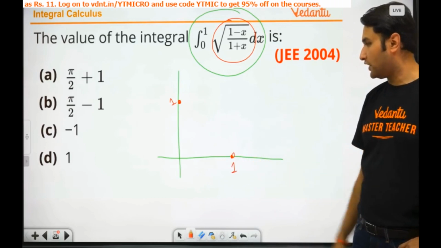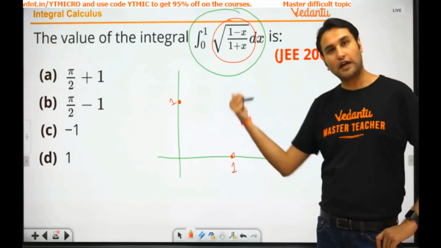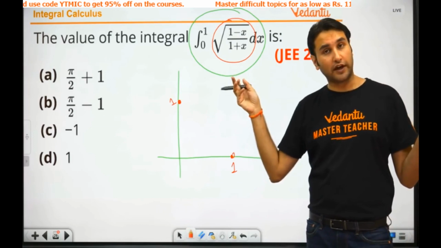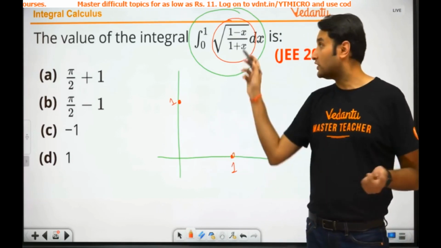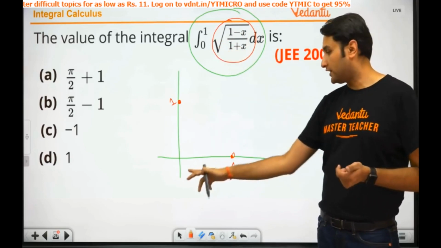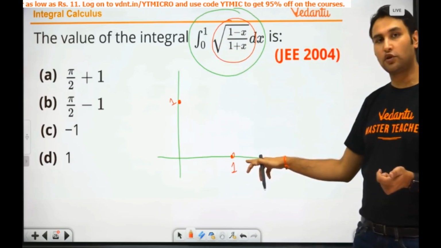At x equal to 1, it is this. The graph is always positive. It is under root. I told you, remember? Under root of anything is always positive. So this entire thing is positive. At 0 it is 1. At x equal to 1 it is 0.